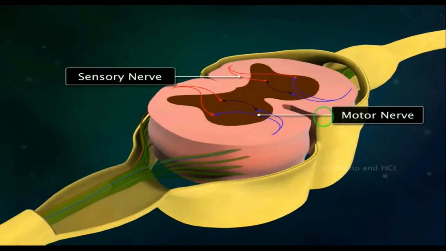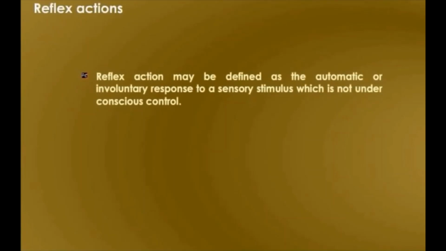The spinal nerves also control reflex actions of the body. Now let's see reflex actions. Reflex action may be defined as the automatic or involuntary response to a sensory stimulus which is not under conscious control.